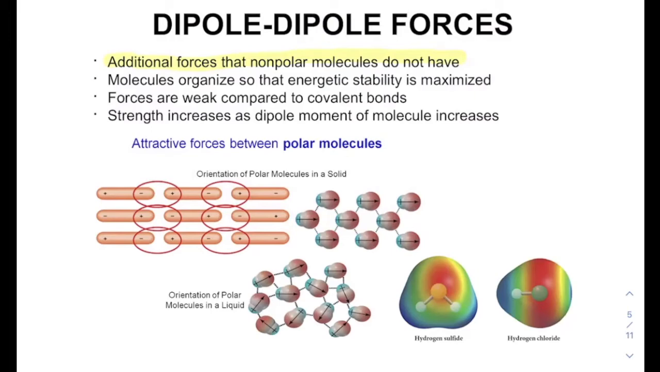And so once we have the dipole capability in our molecules, as they stack together, they're going to organize it so that the energy stability is maximized. And so they are going to put the positive end of one next to the negative end of the other, almost like a magnet you can think about. And that's a positive interaction. And so that's going to cause those two to be attracted to each other.